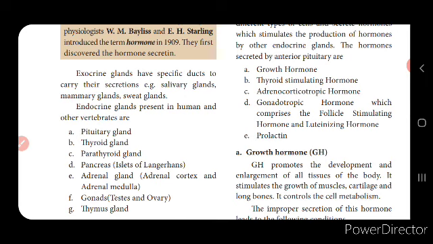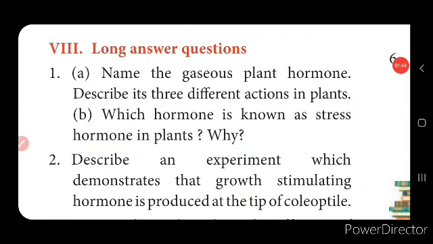So this is about one part of this lesson, and in the next session we will be learning about the thyroid gland, parathyroid gland, adrenal gland, and the thymus gland. So your homework for today is on page number 241. You can find these two questions, children, under the long answer questions. The first question is, name the gaseous plant hormone, describe its three different actions in plants. Which hormone is known as the stress hormone in plants? Why? We have learned about the stress hormone, isn't it? So you'll be writing about this in this question.